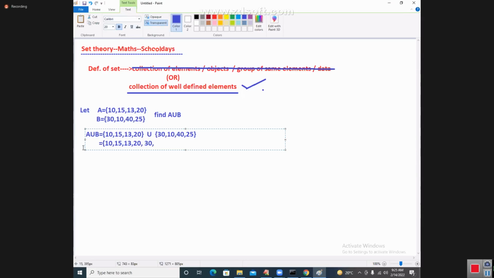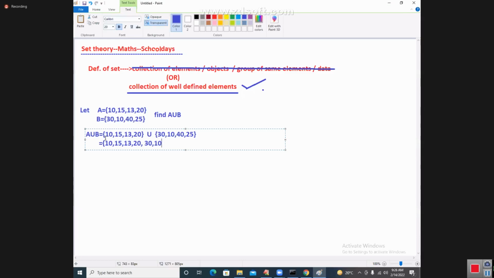30. See, already 10 came. Again, if I write 10 one more time, the second 10 is not permitted. Well-defined elements means unique elements only; duplicates are not allowed.